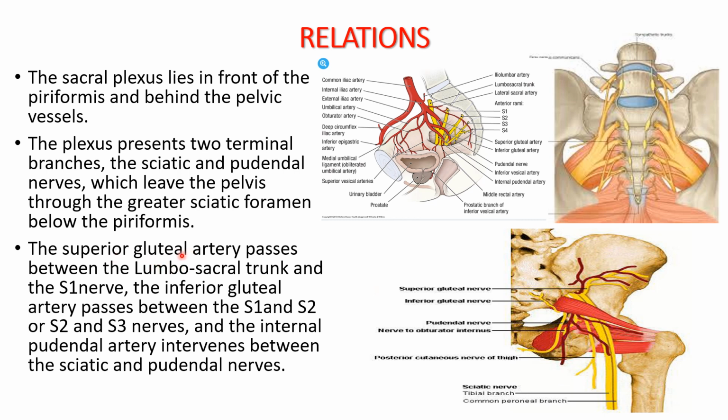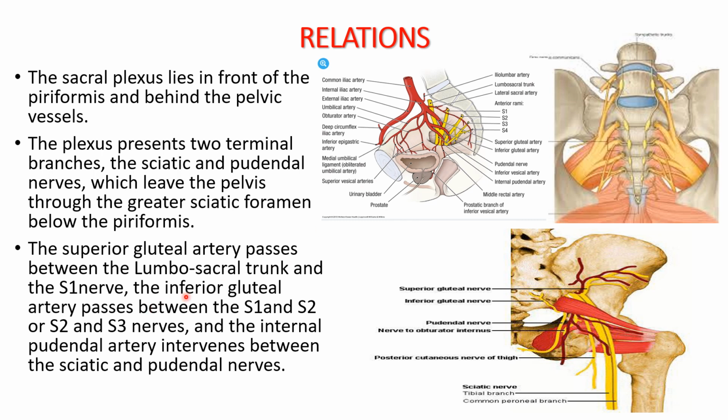Then the superior gluteal artery. Where is the superior gluteal artery? So here we can see, this is the superior gluteal artery. It passes between the lumbosacral trunk, which is formed by L4 and L5, and the S1 nerve. So we can make out here, this is the S1 nerve and this is the lumbosacral trunk. Between these two we have the superior gluteal artery.